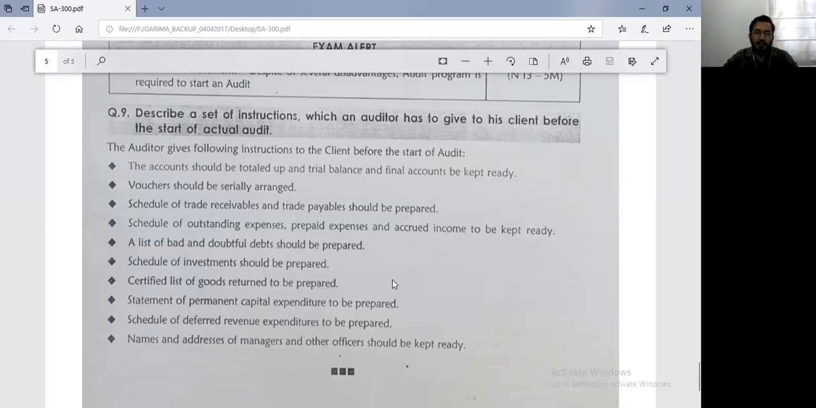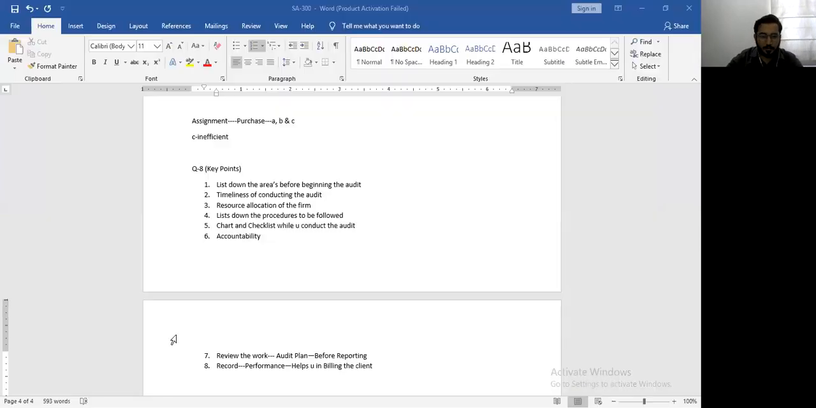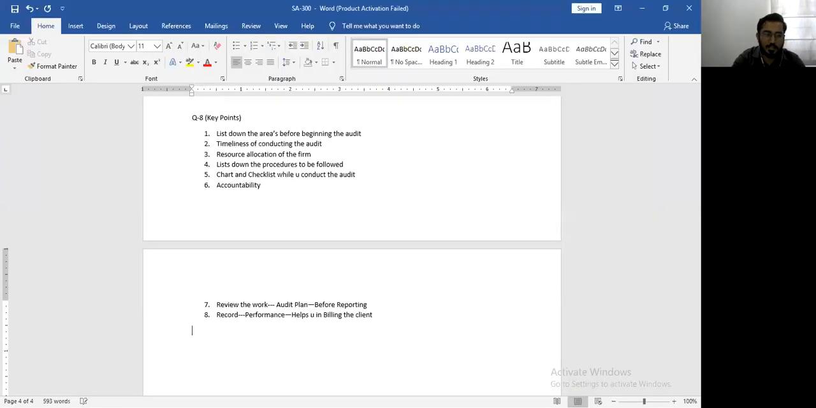So what are the things we have to tell them to keep prepared at the client's place before we conduct the audit, right? So the question is, what instructions will the auditor give to the client before we actually start the audit? Are you understanding? Right. So the question has 10 important points. So for question number 9, we have 10 key points. So let's note that as well. I hope you all are noting these points with me. They will be helpful to you on the last day of the exam. Key points, question number 9.